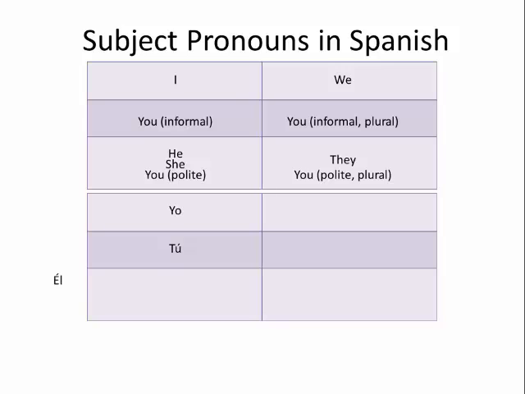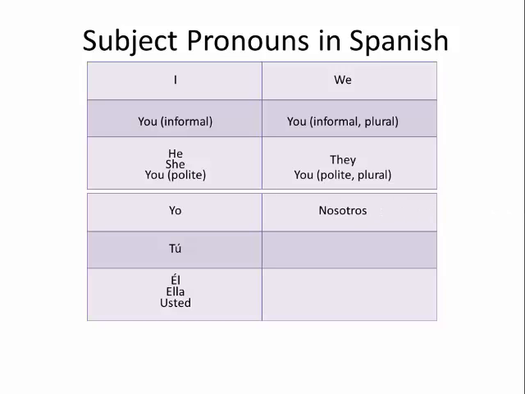The next is él. This means he. But without the accent mark, it means the, so make sure you don't forget the accent. Ella means she. Just like we talked about for the English subject pronouns, we use él and ella when referring to people who are not a part of our conversation or are not around. The polite form of you in Spanish is usted. Like we saw earlier, we use this in a more formal setting, like when talking to a boss at work or a professor at school.